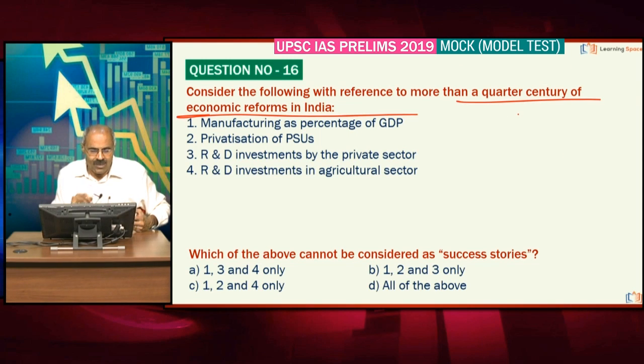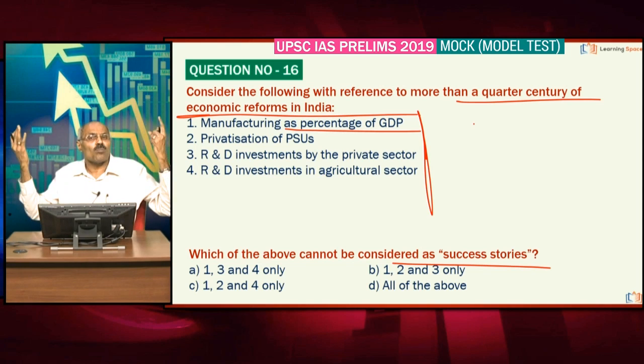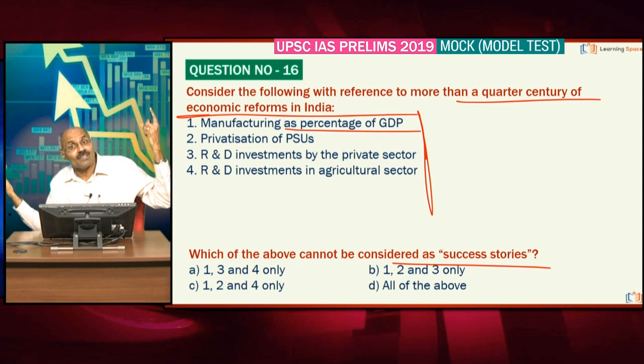Look at the next one, quarter century of economic reforms. Here the question is, which of the above cannot be considered as success stories? All these are not success stories as far as 25 years of liberalization is concerned. Manufacturing as a percentage of GDP is almost the same, at that time 16%, now also it is around 17%, not much improvement.